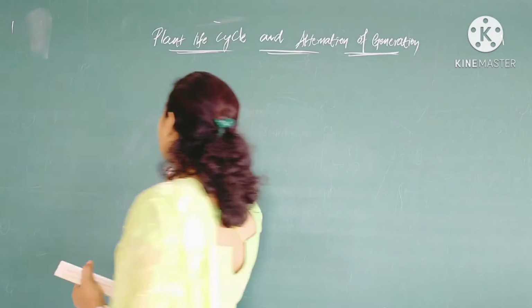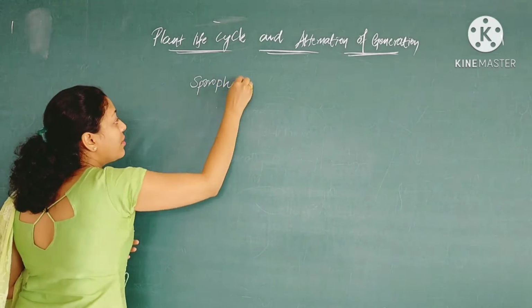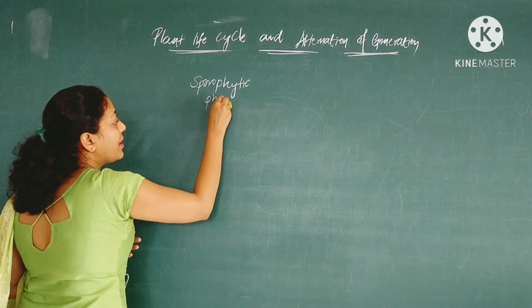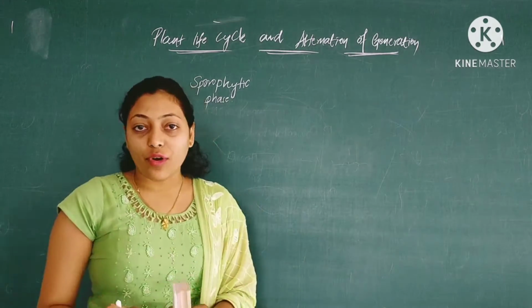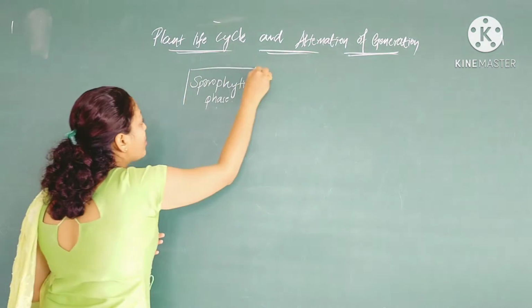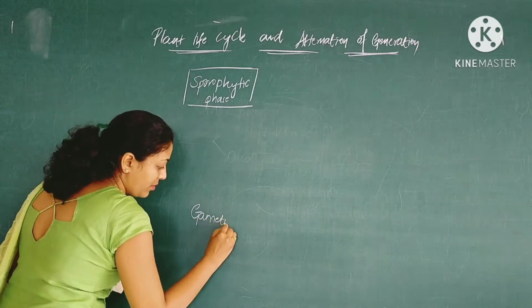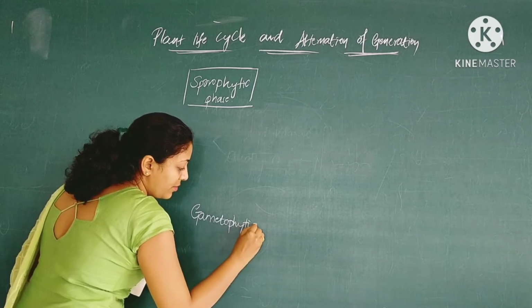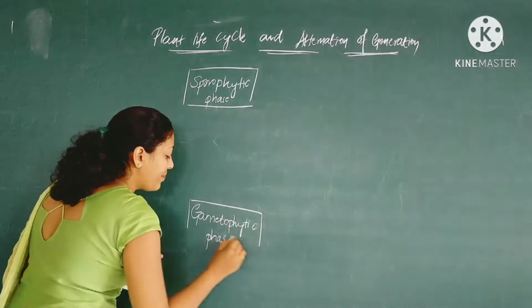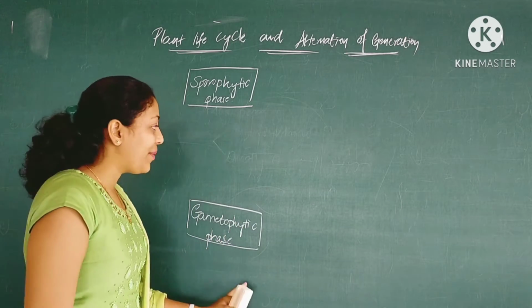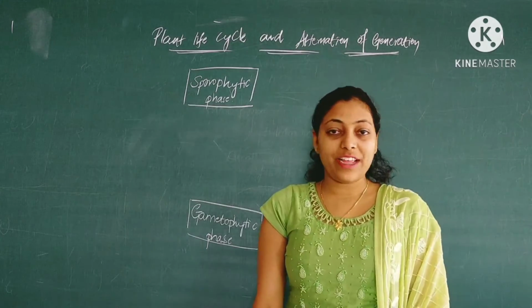The sporophytic phase, or sporophytic plant body, and the gametophytic phase, or gametophytic plant body. These are the two things which you all know previously.